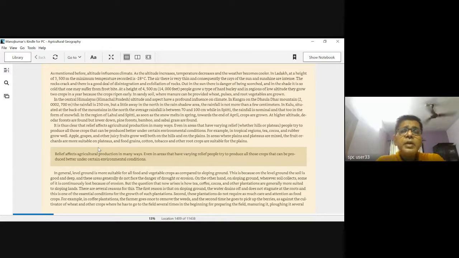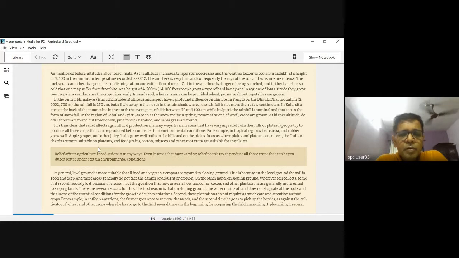And that is why in very high regions, people grow very hardy types of crops like hardy barley, etc. At times they will cultivate pulses also, root vegetables also. Of course, they need to use manure.